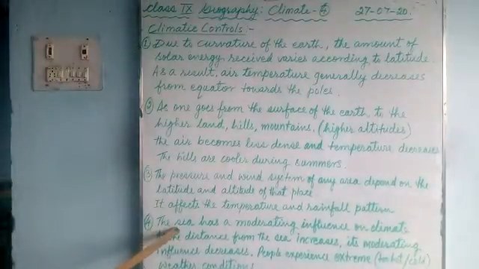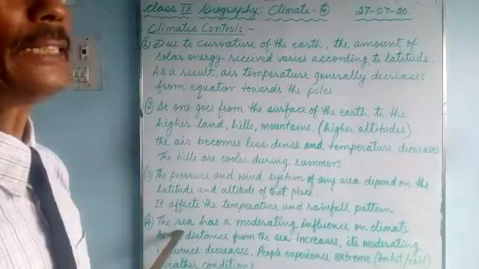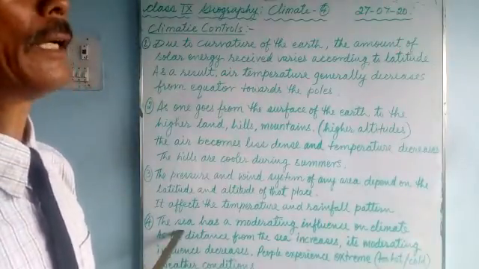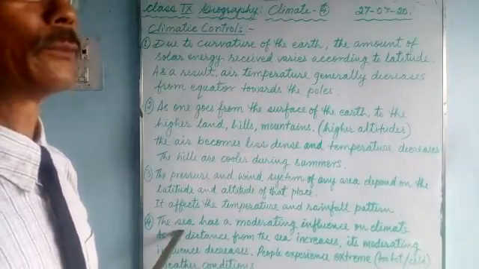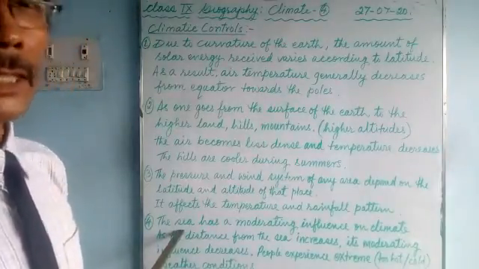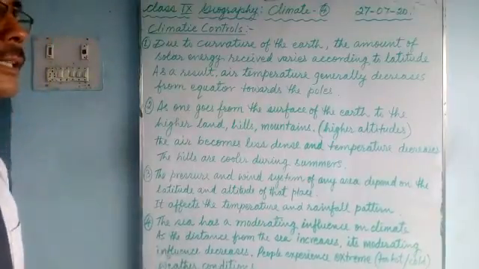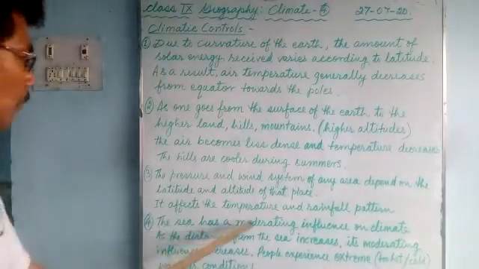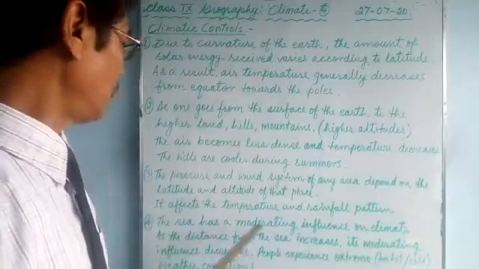Number 4, the sea. Now we'll talk about the distance from the sea. If a place is far away from the sea, the area will experience very hot summers and very cold winters. But if it is near the sea, then it doesn't experience this type of hot or cold. The sea has a moderating influence on climate.